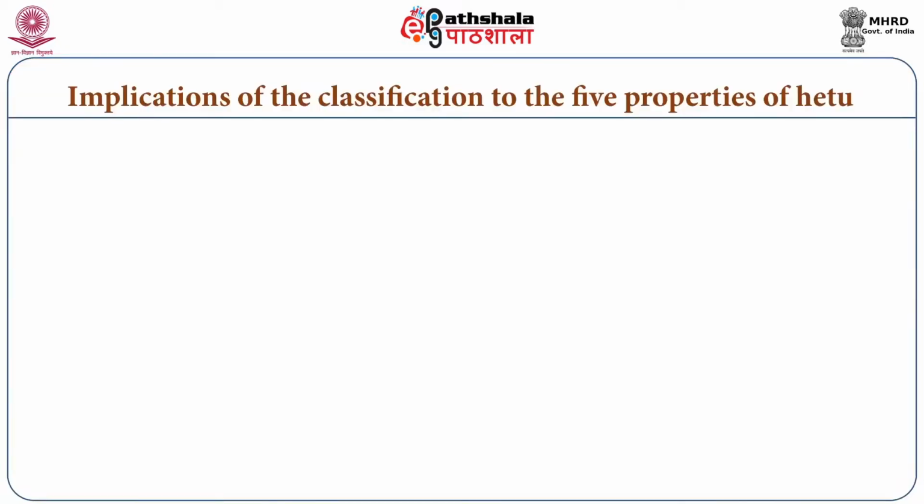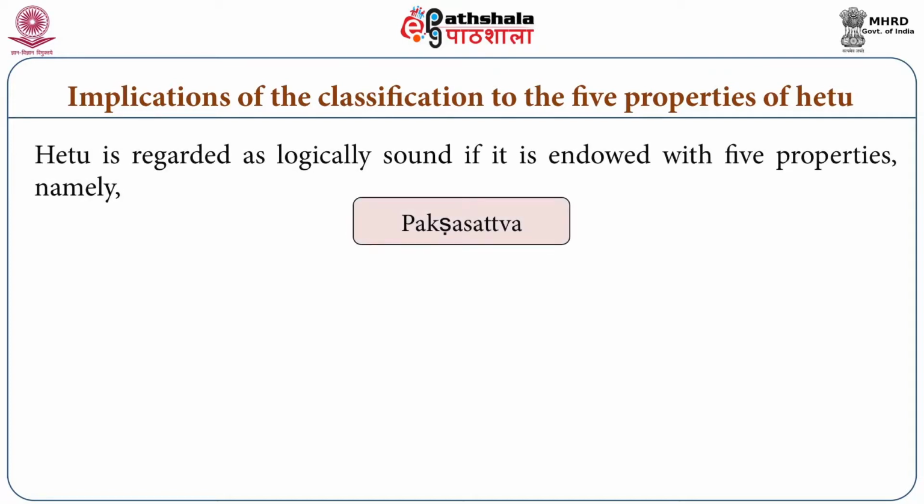Now after discussing these three types of hetus, let us discuss the conditions of constituting a hetu. There are 5 conditions. The first is paksha sattva, the presence of hetu in paksha.